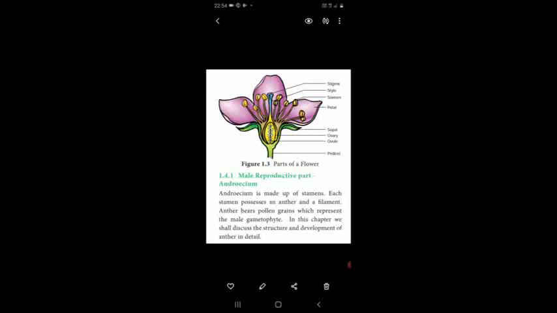First, we are going to see the male reproductive part, or androecium. Androecium is the male reproductive organ which consists of stamens. Each stamen consists of a slender, long, stalk-like portion called a filament.